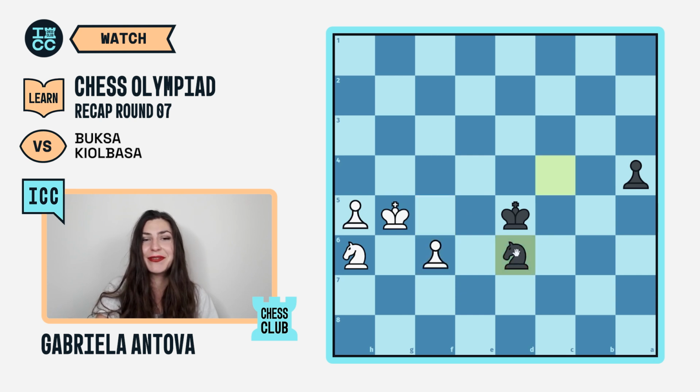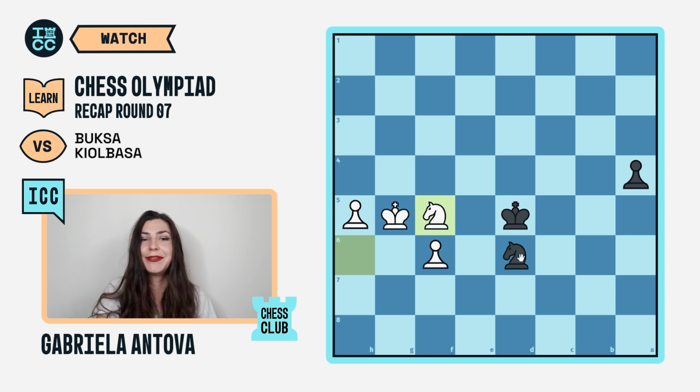Black needs to do something about the f-pawn, otherwise white is faster. And here, in the case of f7, Black would simply take, and he would promote just in time to stop the h-pawn. That's why white needs to do something else, and knight f5 seems like a reasonable idea.